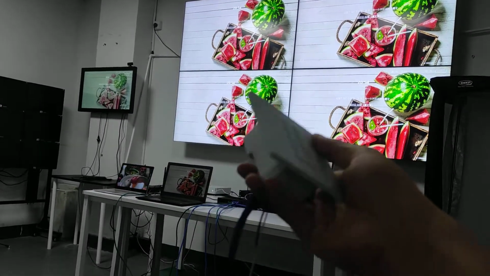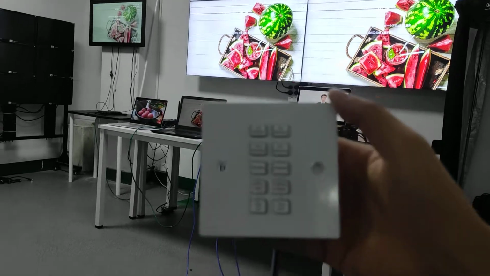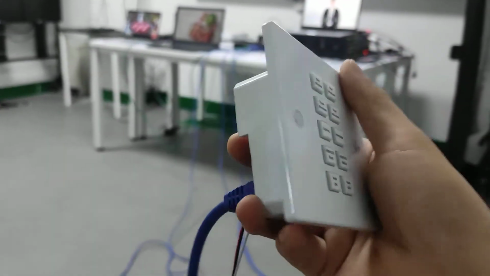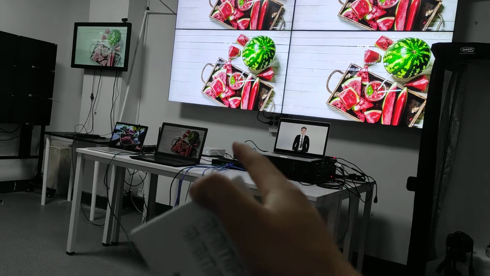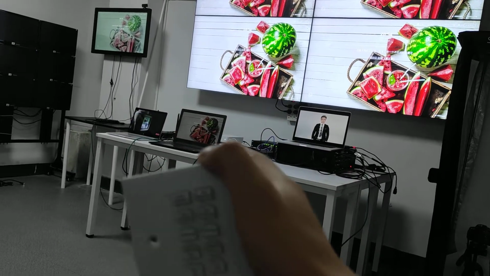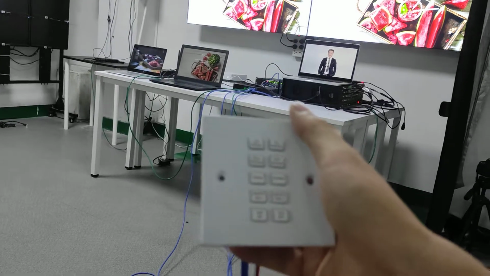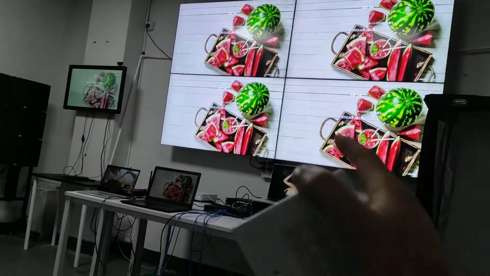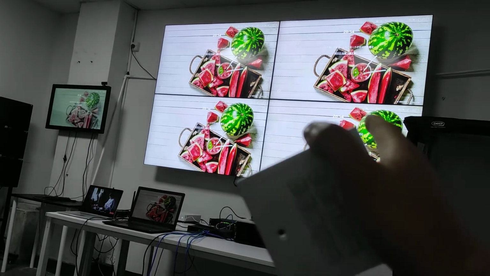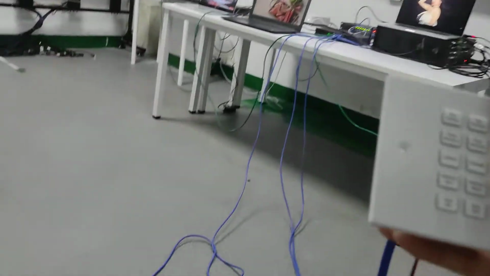Okay, so this is the first UK single gang size keypad to control the matrix switcher, to control the BYOD presentation system, and also the R2 switcher to control the 2x2 video wall with the splicing function, or to turn it on or turn it off.